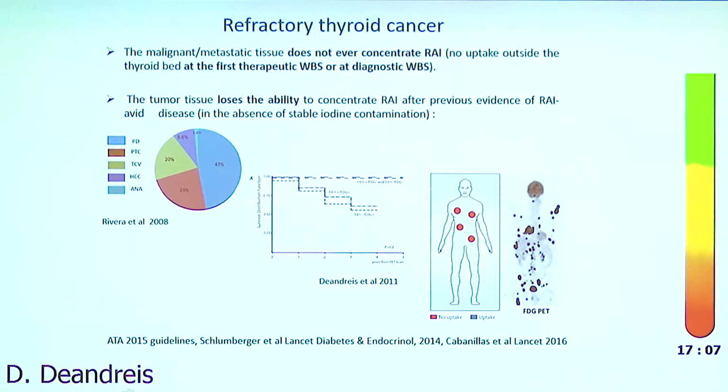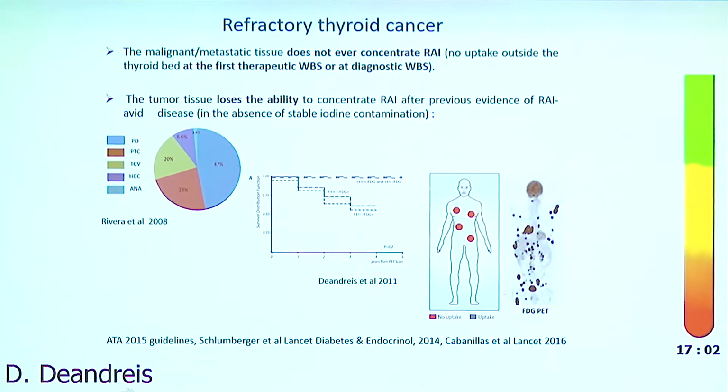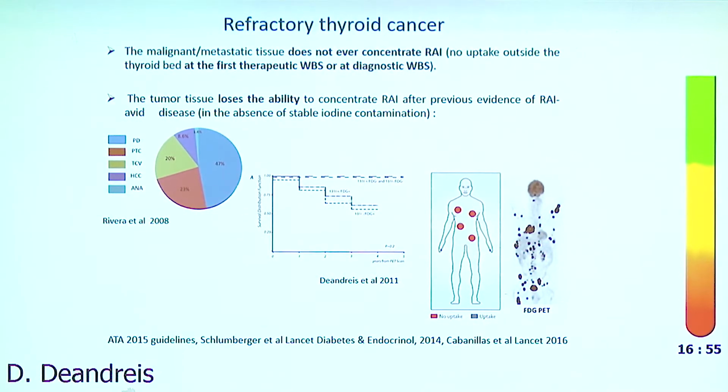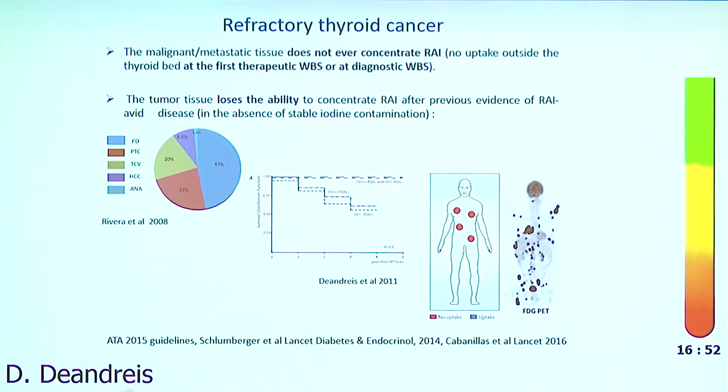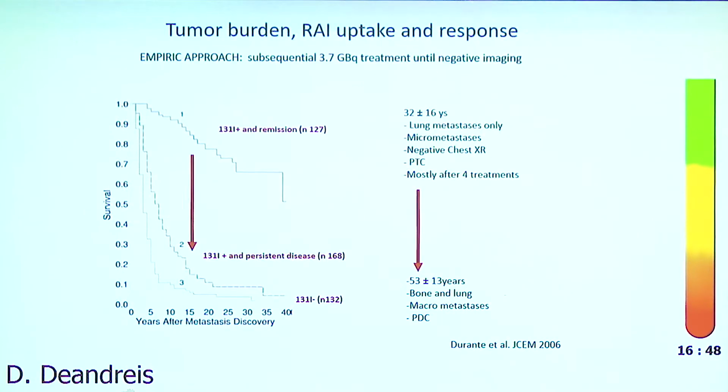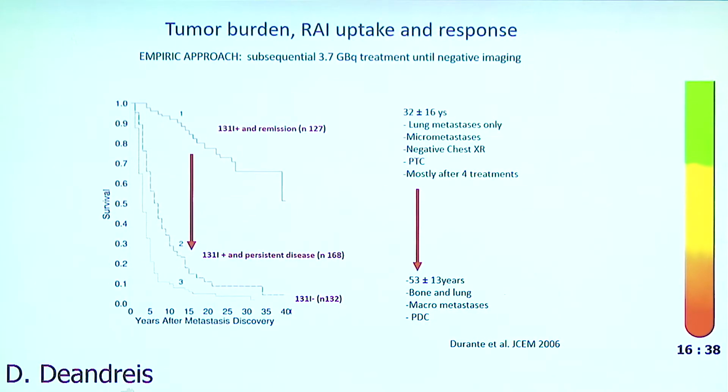So we start to identify which kind of patients can be refractory: patients that do not disclose radioactive iodine uptake, and patients that lose the ability to concentrate radioactive iodine, according also to diagnostic or therapeutic whole body scans. We know these are mostly poorly differentiated patients with FDG positive tumors. But then we have the tumor burden. We know that among the patients that present radioactive iodine uptake, one-third go into remission, and one-third have persistent disease that is not cured by radioactive iodine.